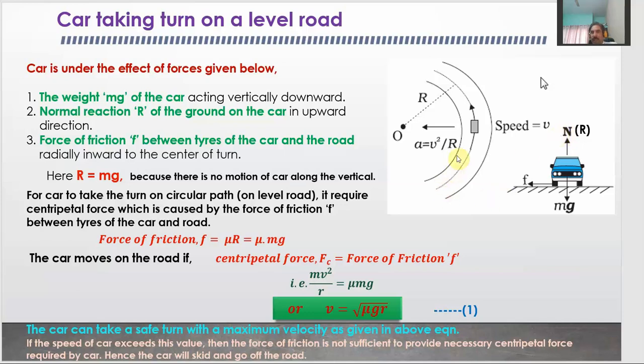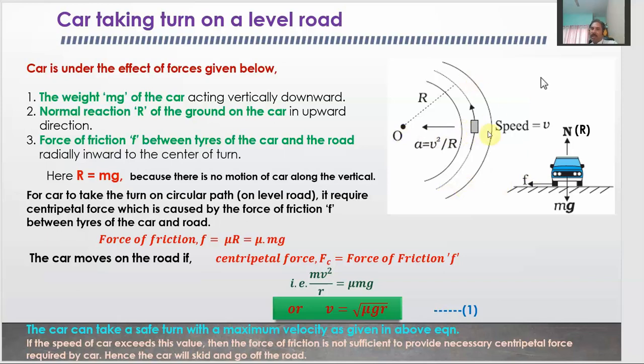which is called the normal reaction. So whenever the car is taking the turn, the second force is the normal reaction, which is directed in the upward direction. The third force acting on this car is the force of friction between the tires of the car and the road, which is directed radially inward. Of course, whenever a car takes a turn, it feels an outward force which is balanced by this centripetal force, or we can say the frictional force.